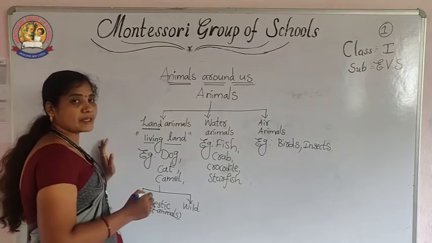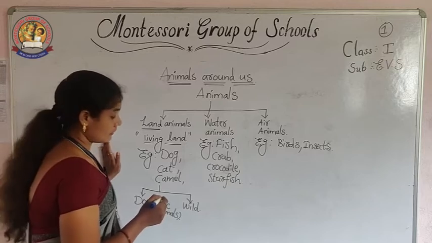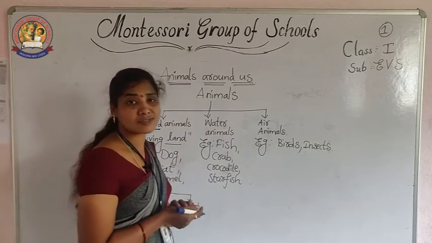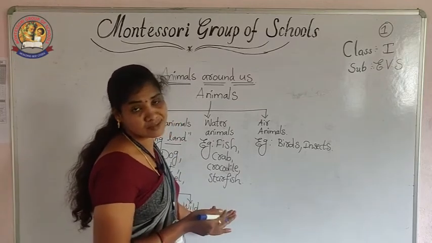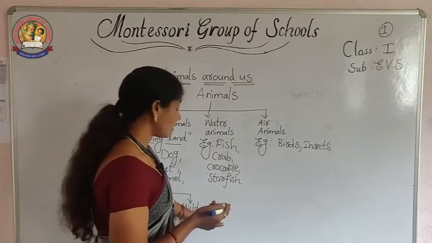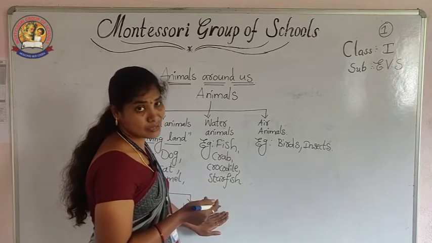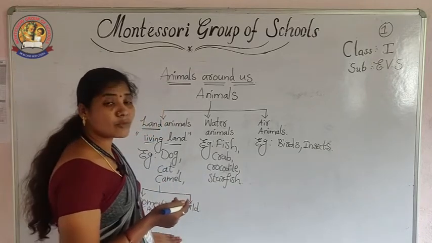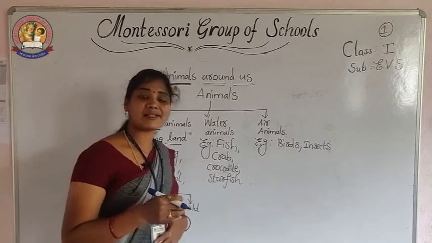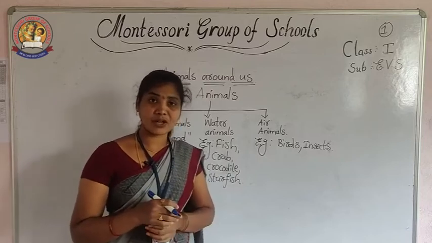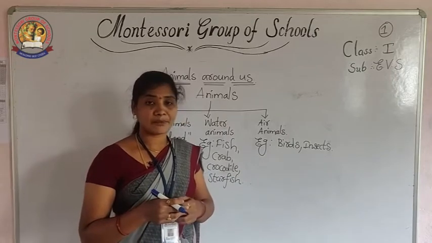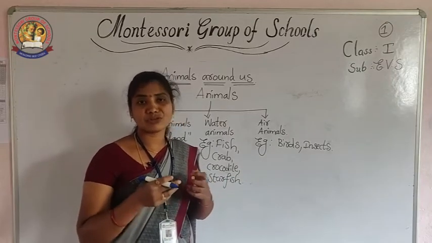Okay, so domestic animals are useful to us. Very, very useful to us. For example, you take cows and buffaloes. Those are giving milk to us. Next, you take a hen, duck. Those are giving eggs and meat to us. So like that, domestic animals are useful to us. And moreover, these domestic animals are living with us, very close to us. We are taking more love and affection on them. So they live very close to us.